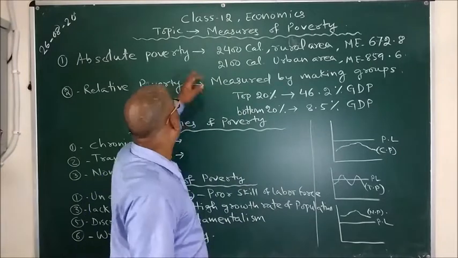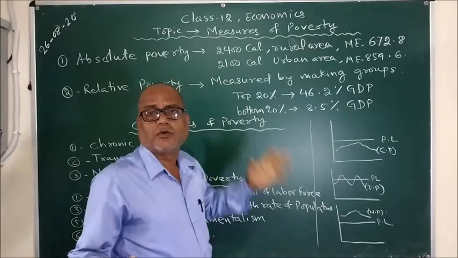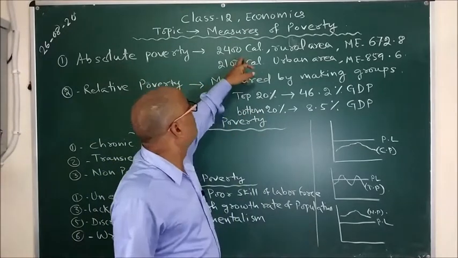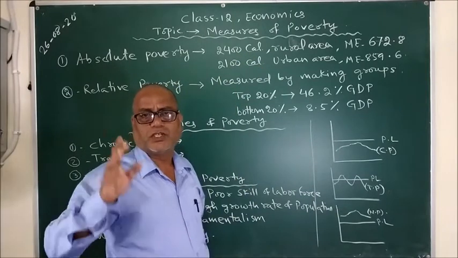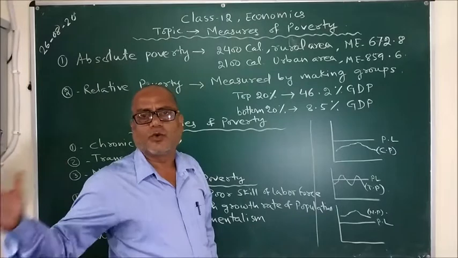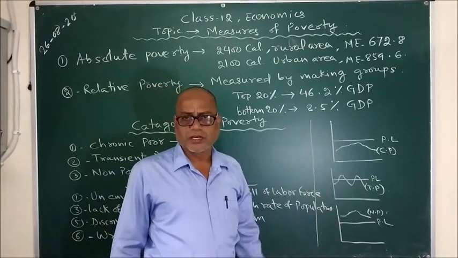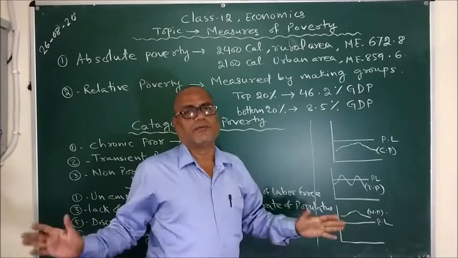Hence, when we think about absolute poverty, we just calculate the food requirement of a person, and that also differs from place to place. It is different in rural areas and different in urban areas. Why? Because their lifestyle, their activities are totally different.